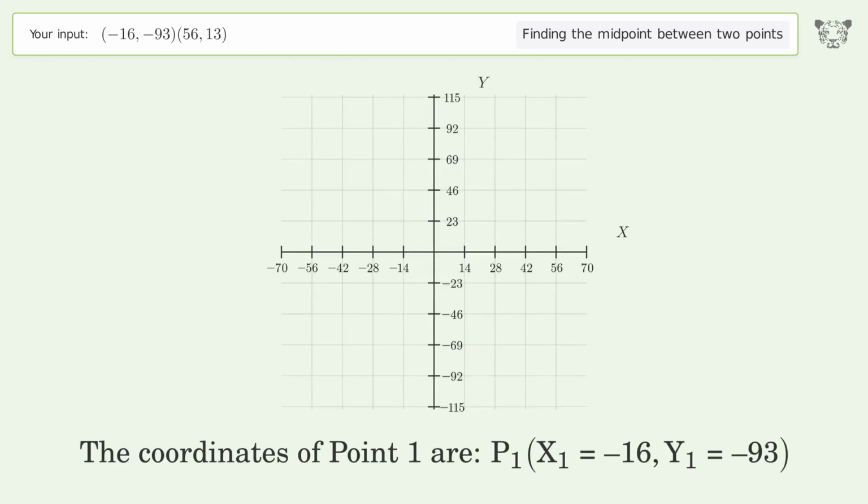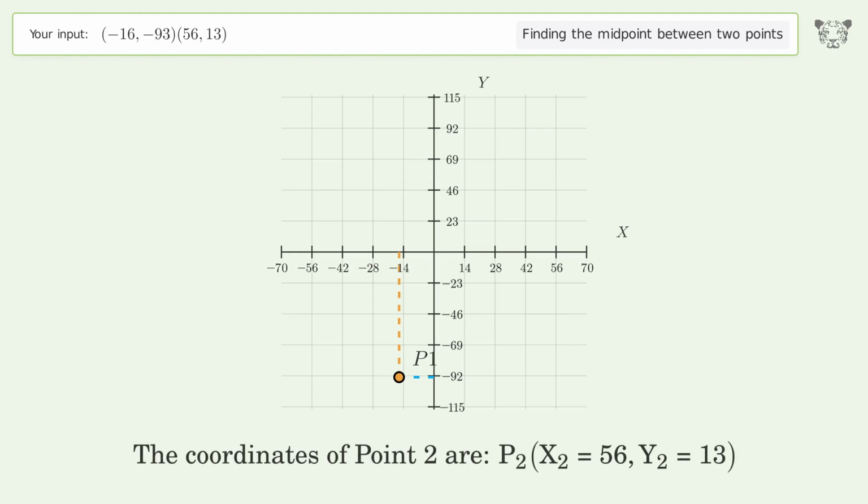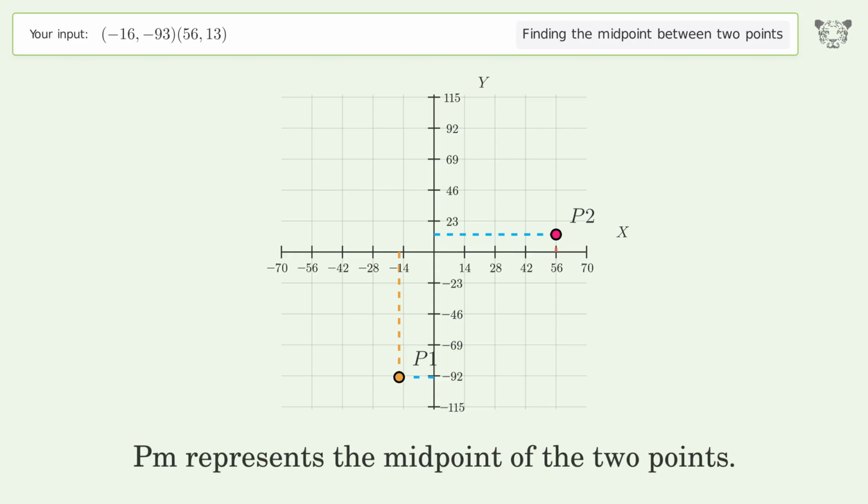The coordinates of point 1 are, x1 equals -16, y1 equals -93. The coordinates of point 2 are, x2 equals 56, y2 equals 13. PM represents the midpoint of the 2 points.